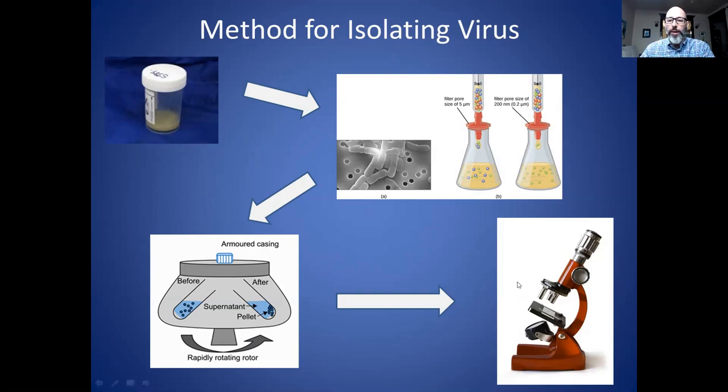And then you can look at them under the electron microscope, and you can do chemical characterization on them, and you can extract genetic material if you want to look at that. But the key thing is that going through these steps, you've completely purified the particles directly from the sick patient's specimen without mixing any adulterants or other things with it. And so that is really key for this isolation step.